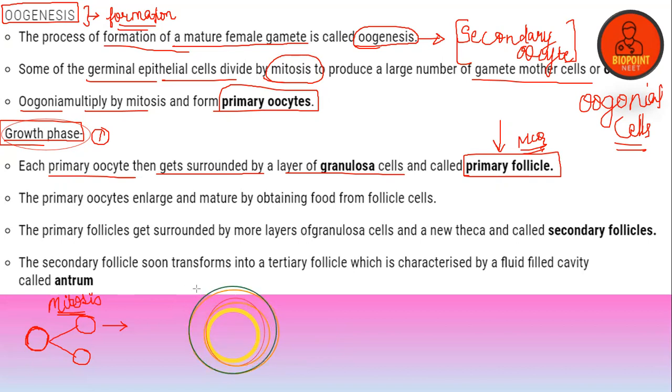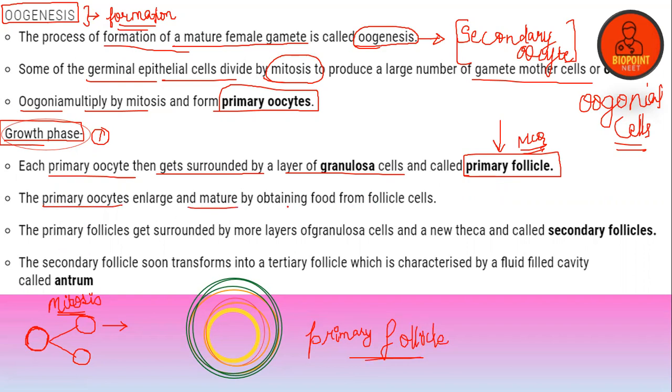Clear, everyone? So granulosa cells like this appear on the top of it, forming a structure known as the primary oocyte. That is, the primary oocyte will convert into a primary follicle. Follicle means a matured part. Clear? Follicle. So the primary oocytes enlarge and mature by obtaining food from the follicle cells.